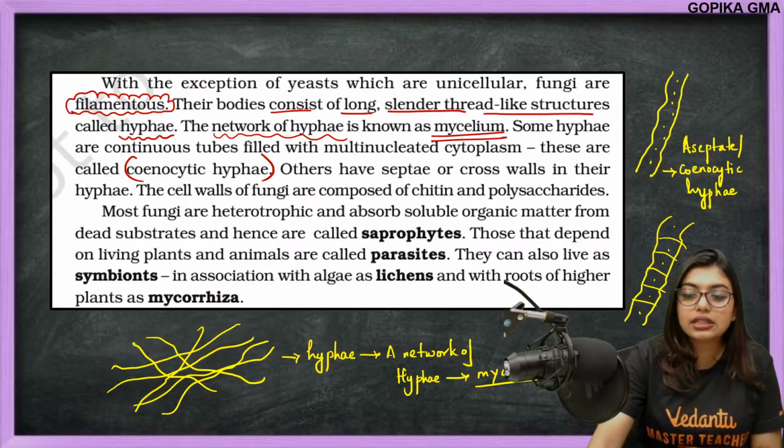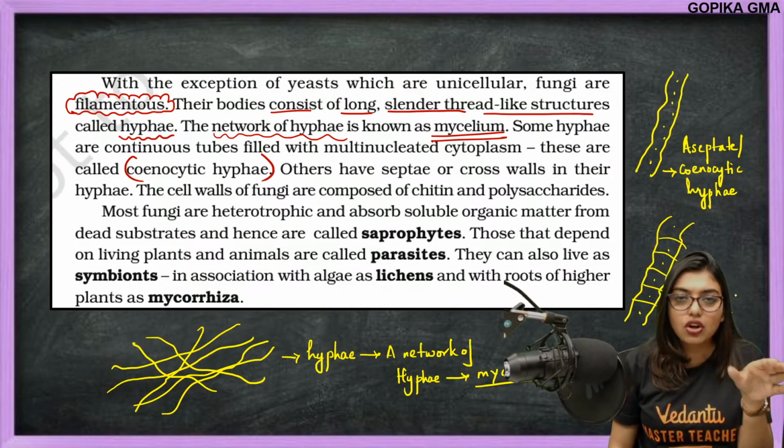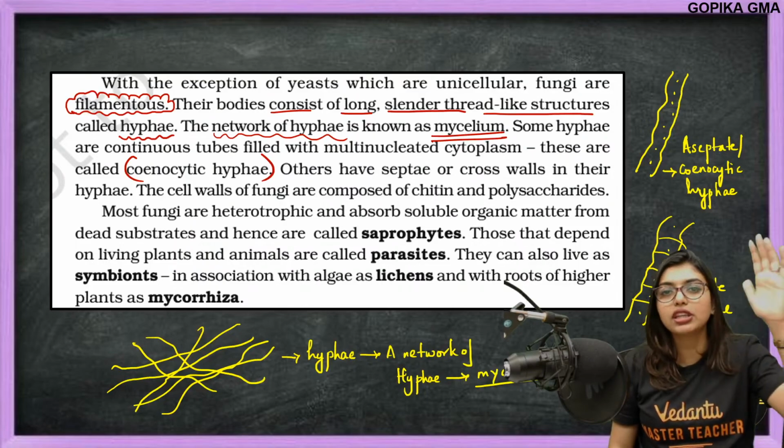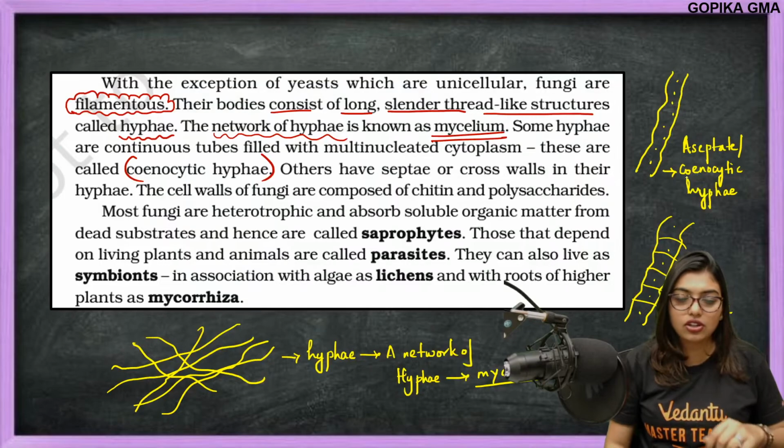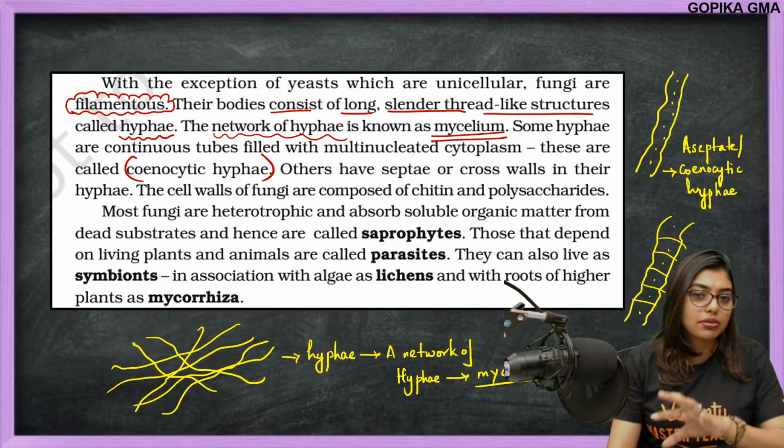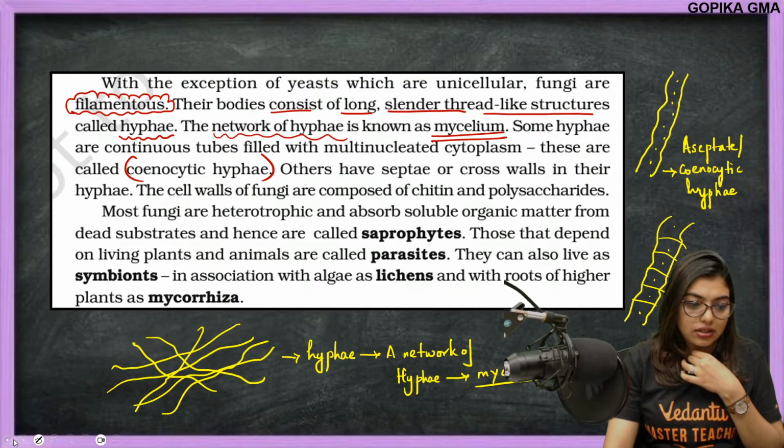Now, if septa is not there, that breaking is not there, just one hyphae is there with so many nuclei, then we call it aseptate or coenocytic hyphae. Clear or not? Only if you understand septate, you will be able to understand aseptate. Now see here, they have already mentioned that.